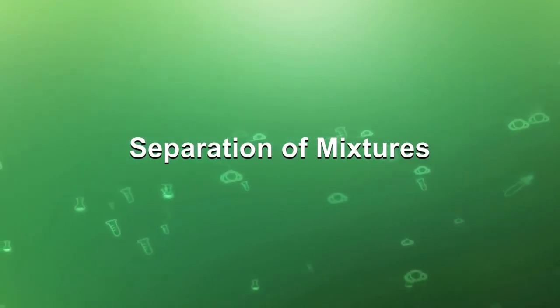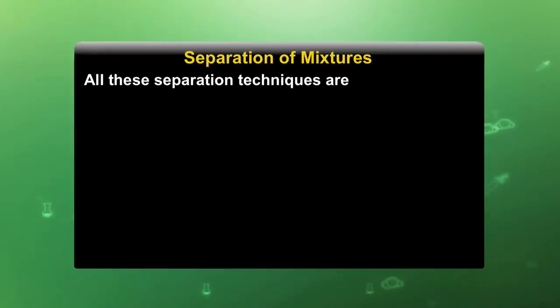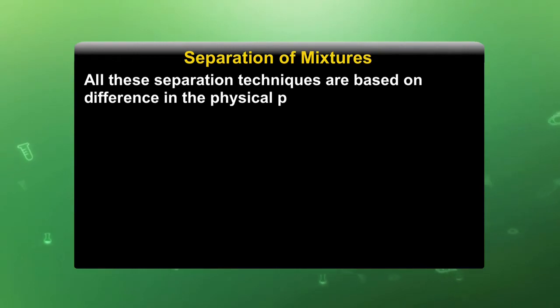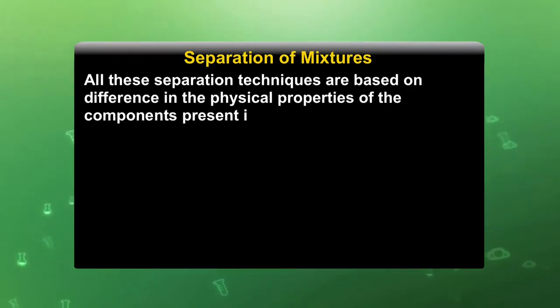Now, after knowing about the solution, its concentration and the different types of homogeneous and heterogeneous mixtures, let us understand, suppose we have prepared a mixture, how the components of the mixture can be separated. So, we will learn in this topic the separation of mixtures. All these separation techniques are based on the difference in physical properties of the components present in the mixture, that is, the physical nature of solute and solvent.